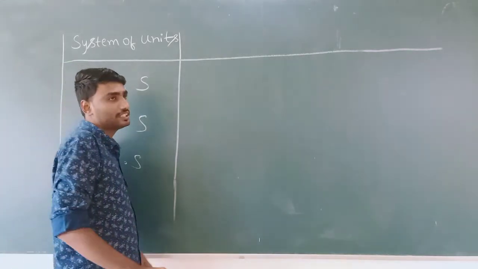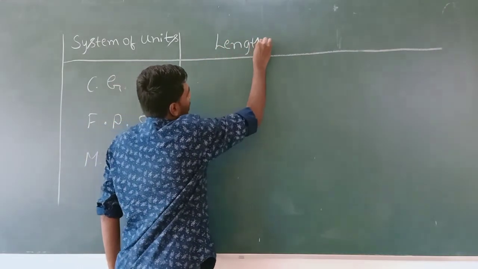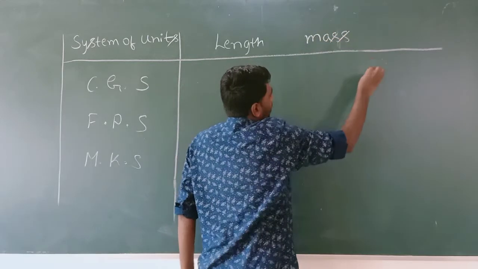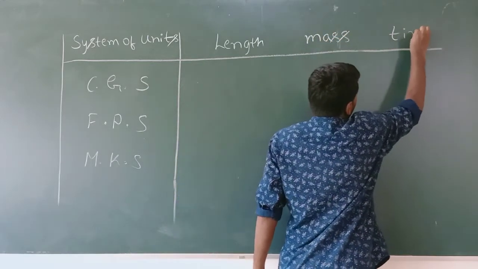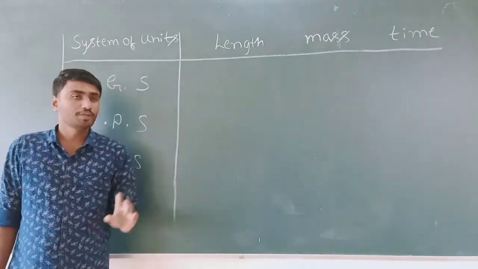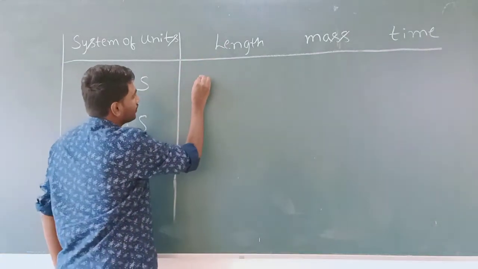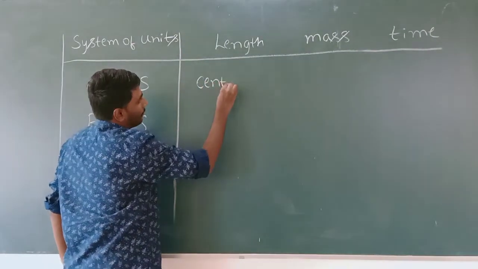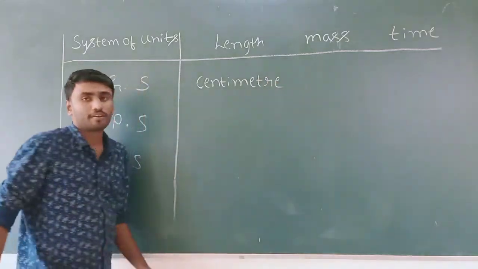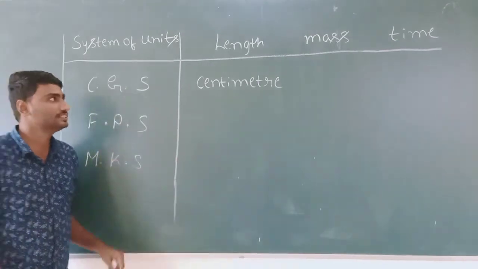So I already told system of unit means a group or set of fundamental units. So fundamental units are length, mass, time. Now a unit of length in CGS is centimeter. A unit of mass in CGS is gram.